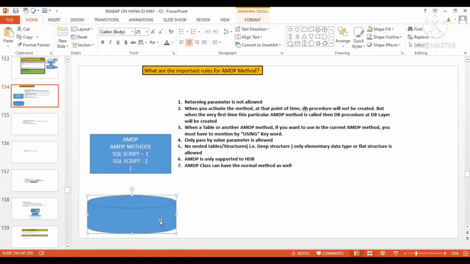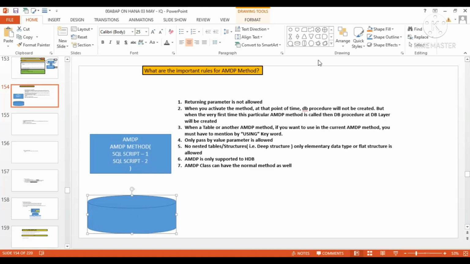This method gets converted into a stored procedure at the DB layer. The SQL script code you write here needs to be executed at the DB layer, so it gets stored in the form of a stored procedure, as we directly create at the database layer.